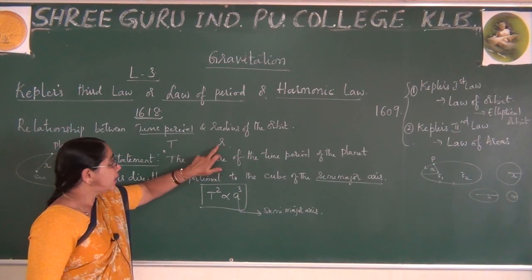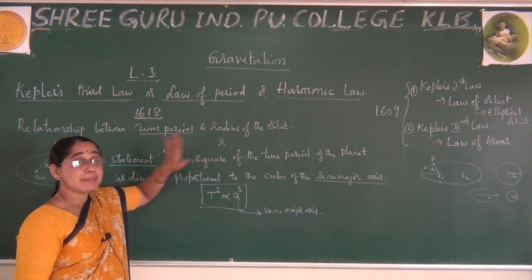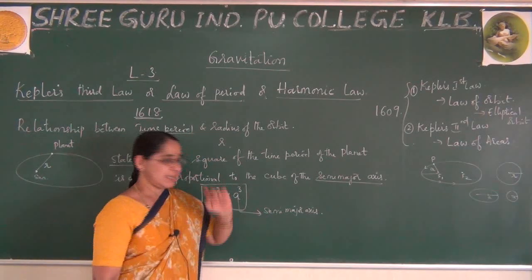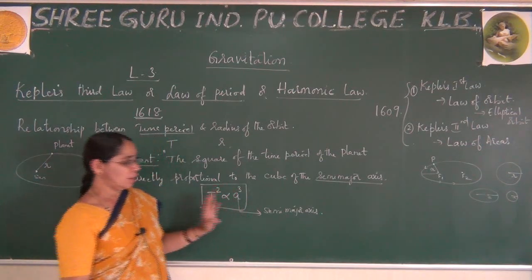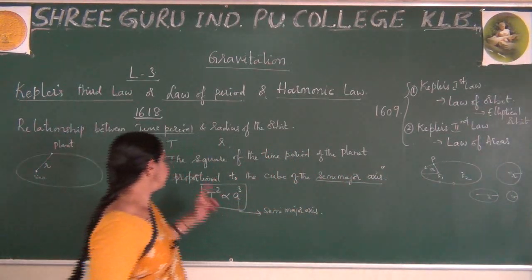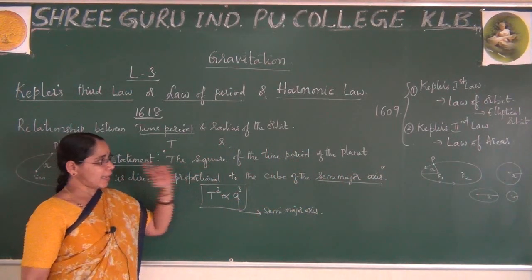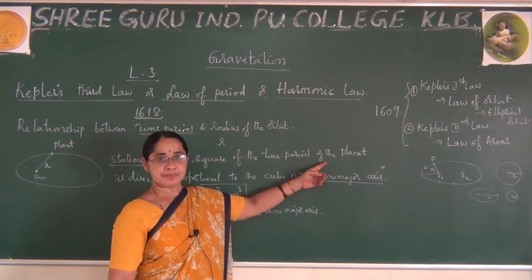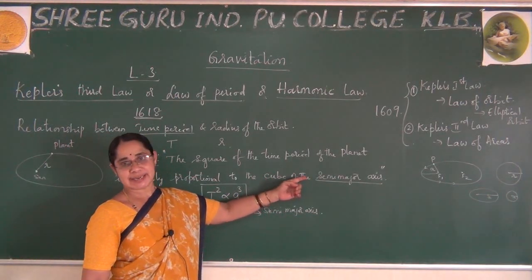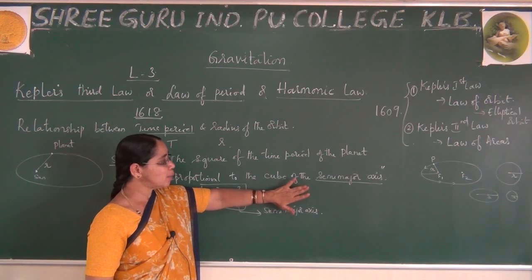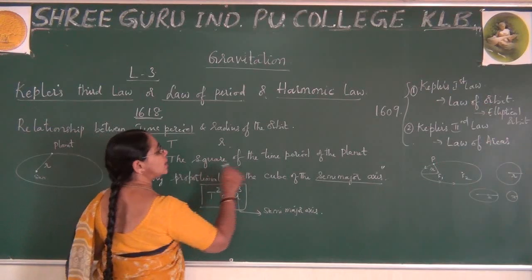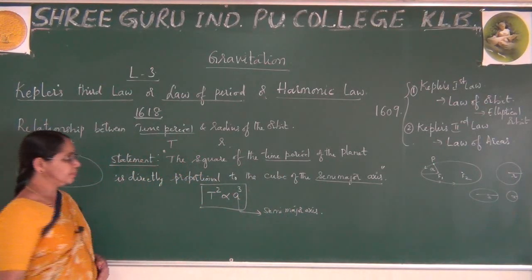Here I have taken radius, and using some assumptions I will prove it first for radius and then extend my explanation to the semi-major axis. So you need not worry, just remember this statement. According to Kepler's third law, the square of the time period of the planet is directly proportional to the cube of the semi-major axis. This is the one correct statement you have to remember. You have to write semi-major axis, right? And this is the time period. This is the relation you are writing here.